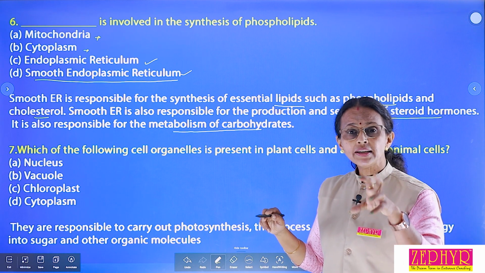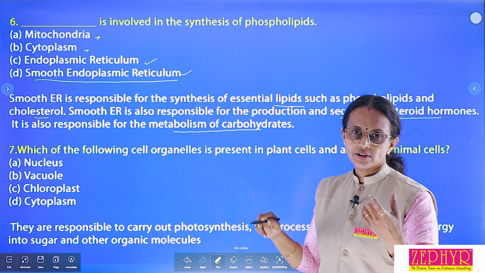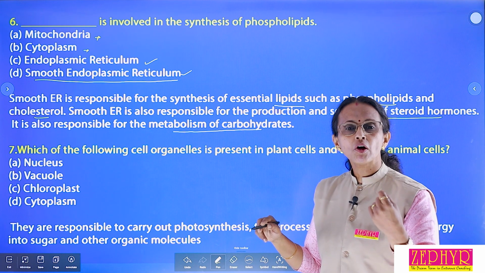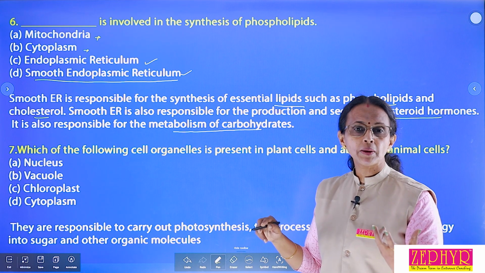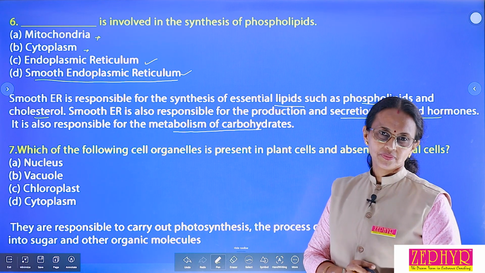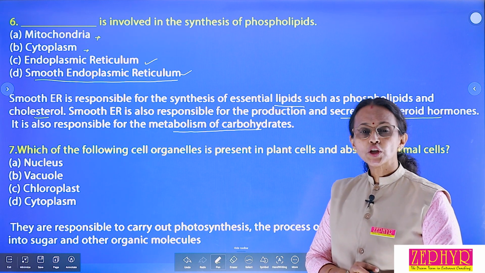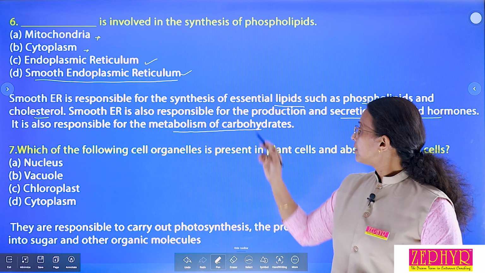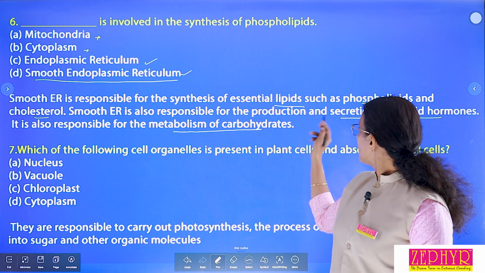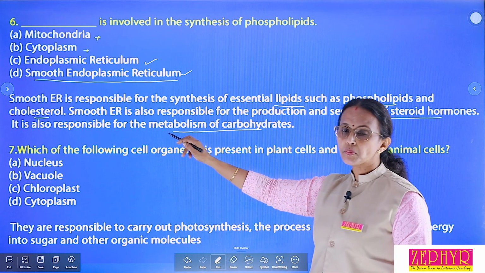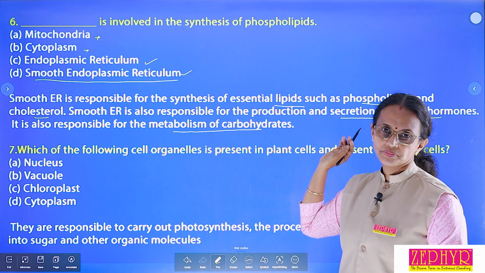Endoplasmic reticulum containing ribosomes is called rough endoplasmic reticulum. What is the function of ribosome? Protein synthesis. So, rough endoplasmic reticulum function, protein synthesis. Smooth endoplasmic reticulum, the function is production of lipids or phospholipids, then production and secretion of steroid hormones, cholesterol and metabolism of carbohydrate.